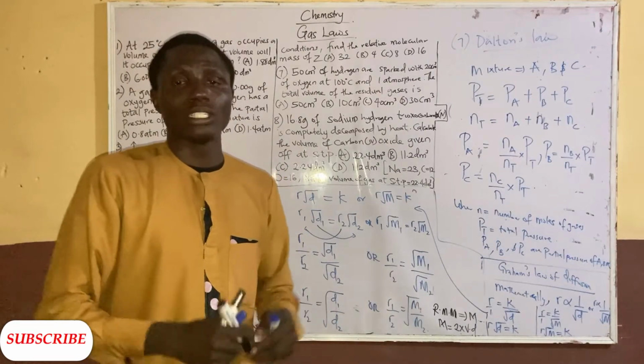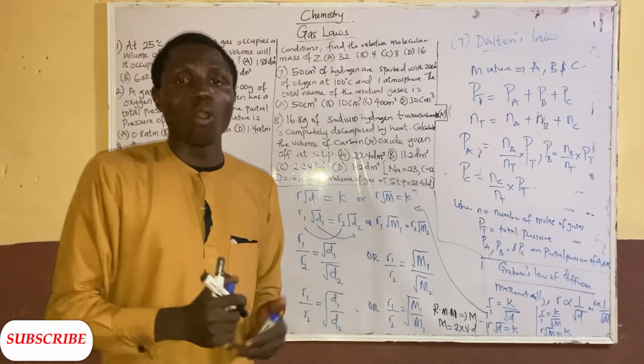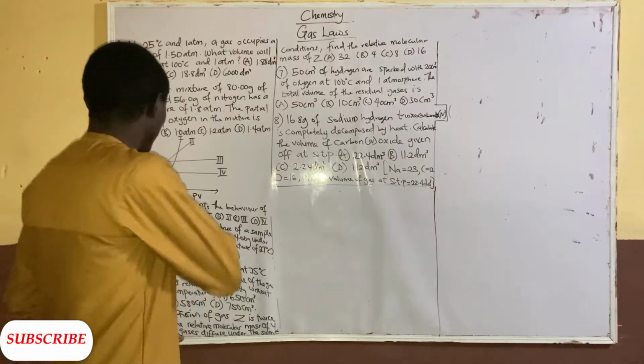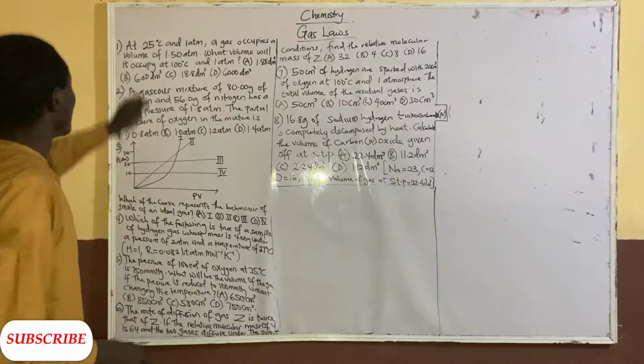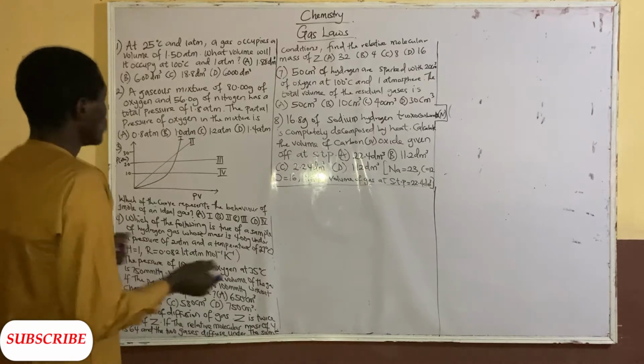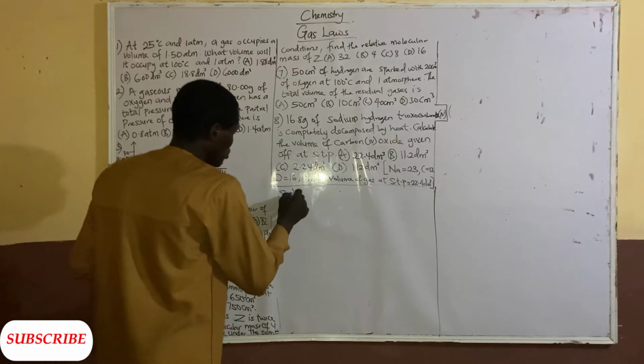Now let's go into how we can apply this law in calculation. So here is the question before us.